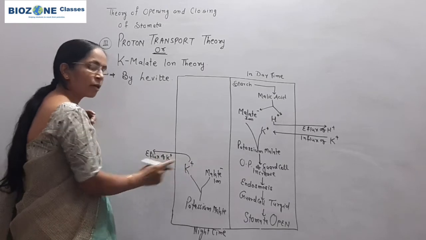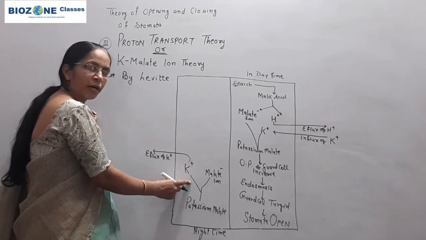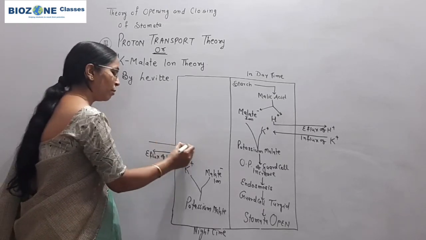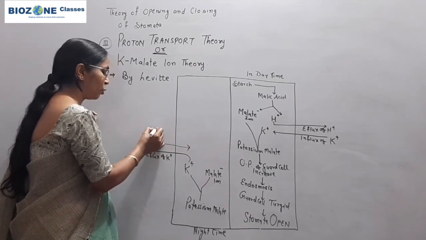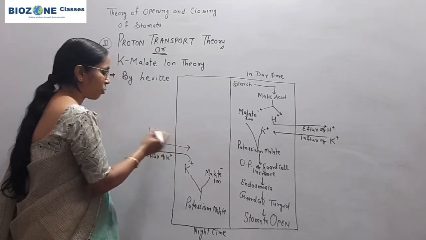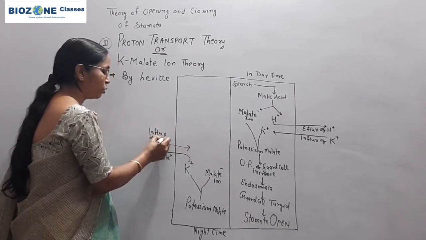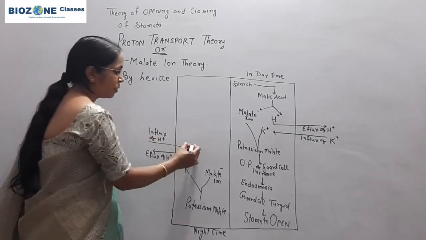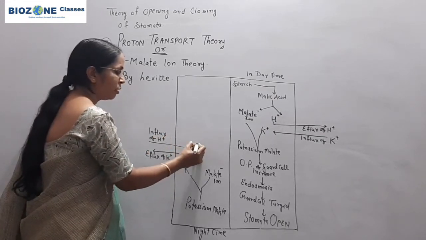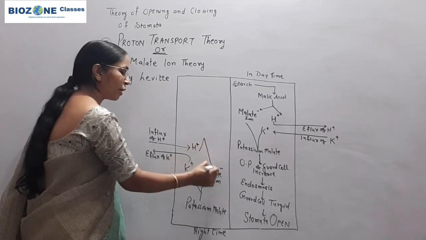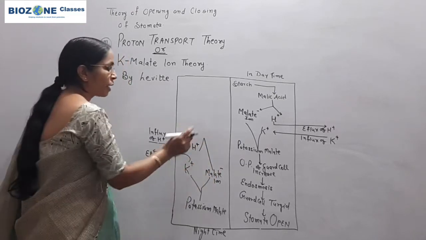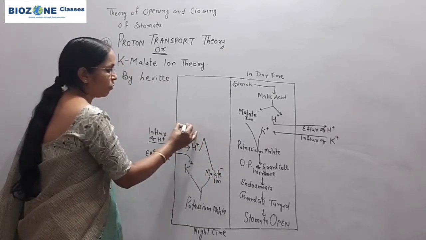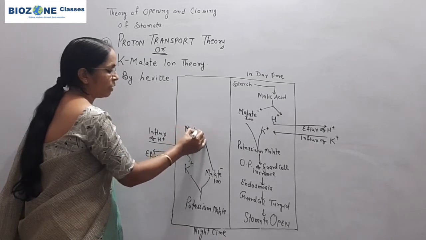To maintain the concentration gradient of the guard cell, an equal number of protons have to enter. So it is called influx of hydrogen ion or protons. These protons react with malate ion and are responsible for the formation of malic acid.